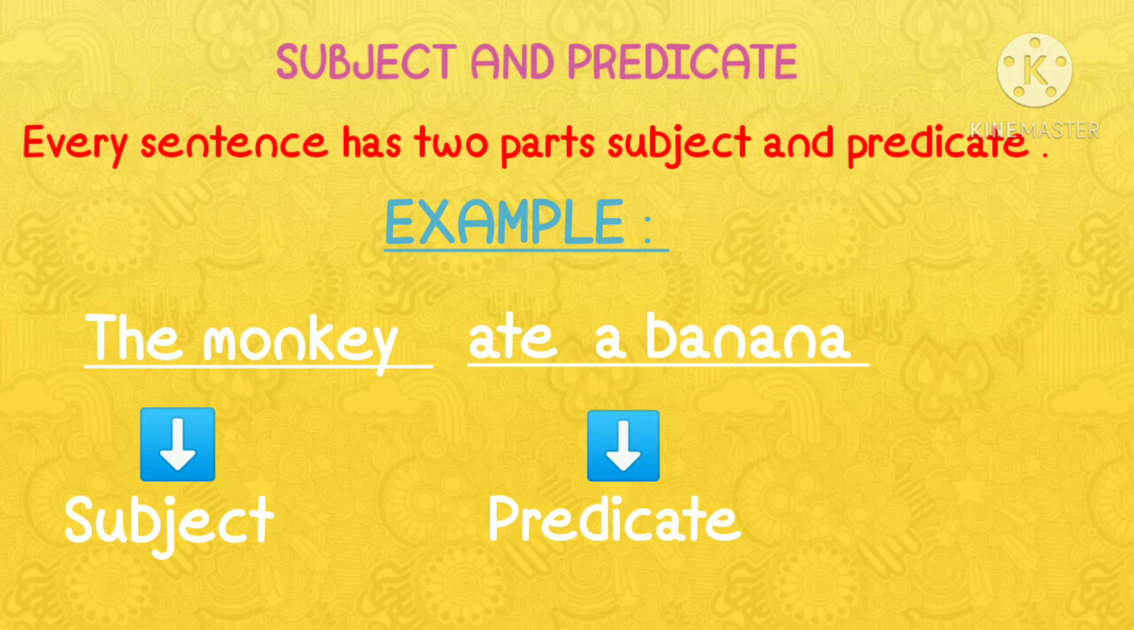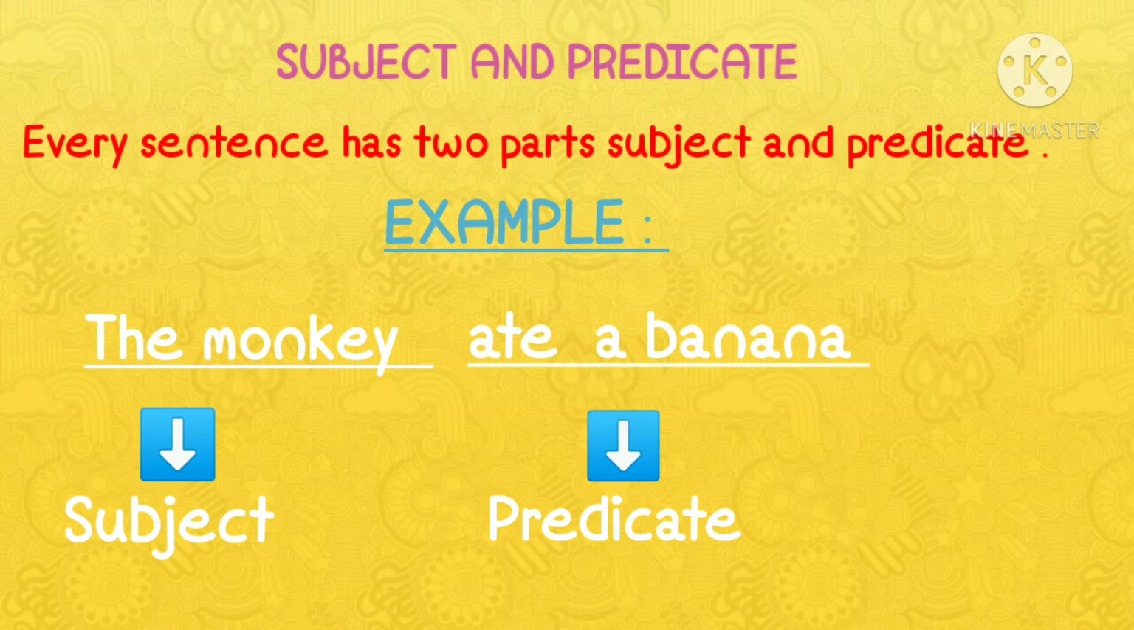Every sentence has two parts. They are the subject and the predicate. Now let us understand the concept of subject and the predicate of a sentence. The monkey ate a banana. This is a sentence. In this sentence, the monkey is the subject. Ate a banana is the predicate.